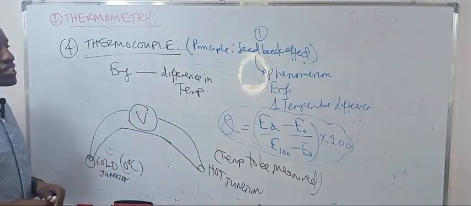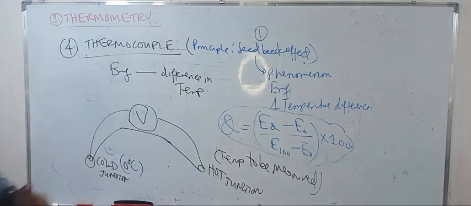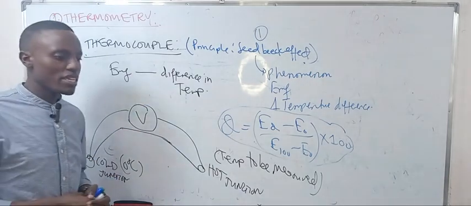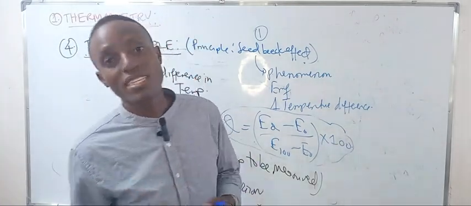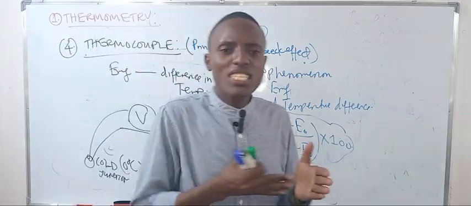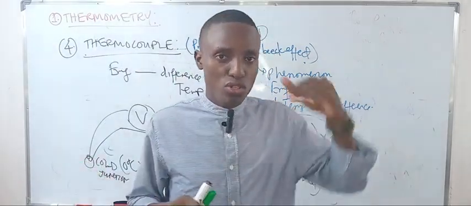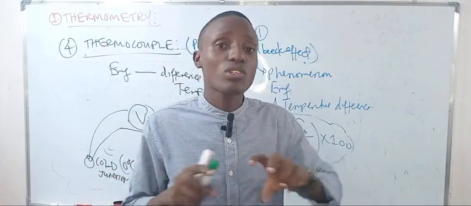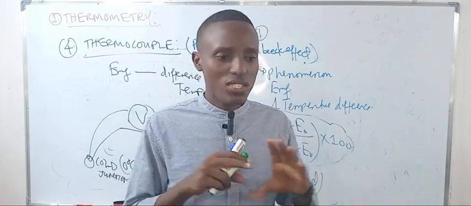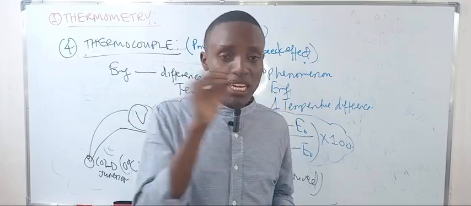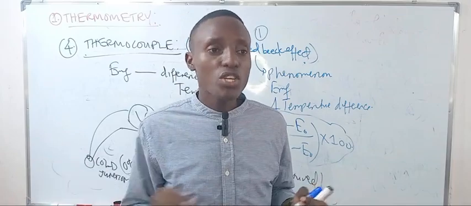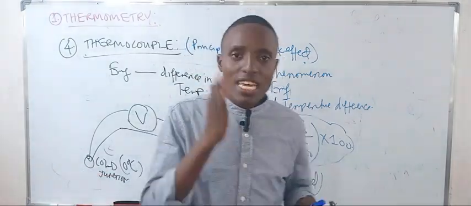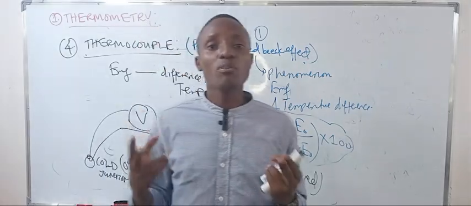Before I move on, why Seebeck? There is somebody we recognize, a very good man, who worked days and nights to discover a series of metals. Go and look in my book. There is a series of metals called the Seebeck series. Whenever you pick 2 metals from it and put them at the 2 ends of the thermocouple, you generate EMF. The EMF depends on the type of the metals.